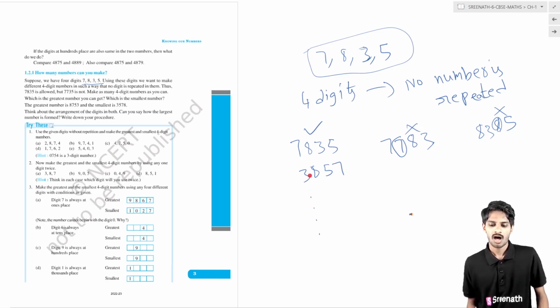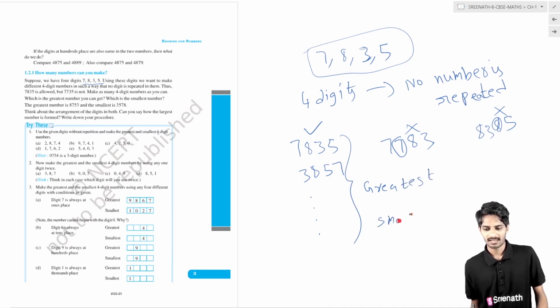You have to write how many numbers you can get using only these four digits, with no digit repeated. After that you have to find the greatest number and the smallest number. That is your assignment.